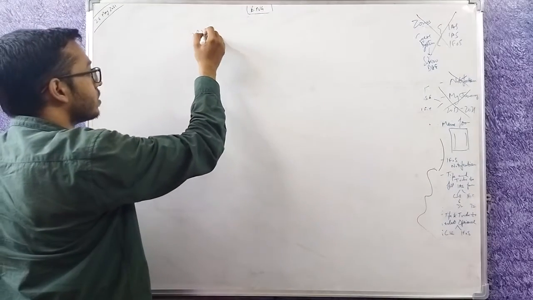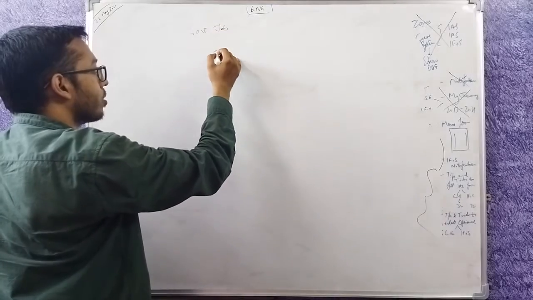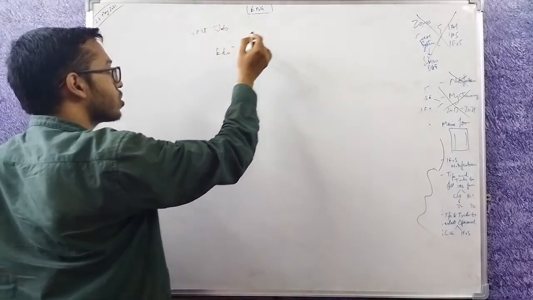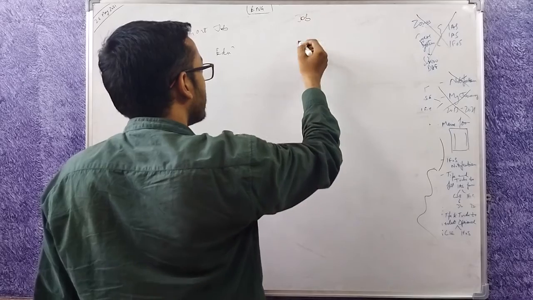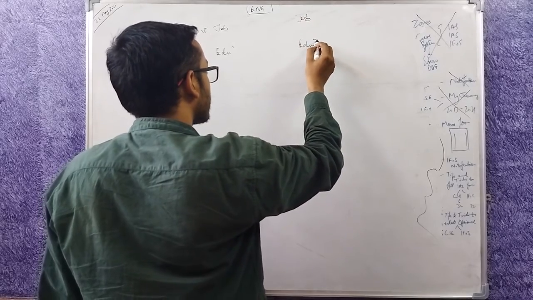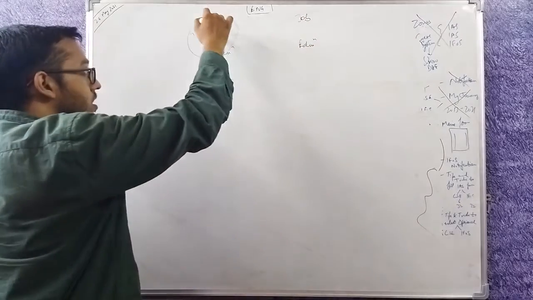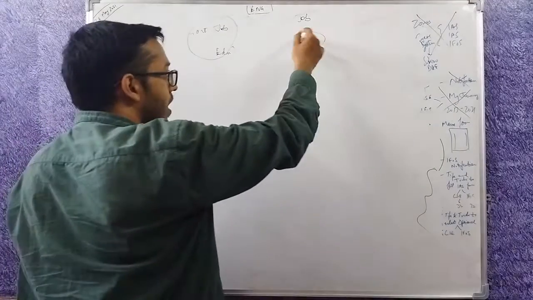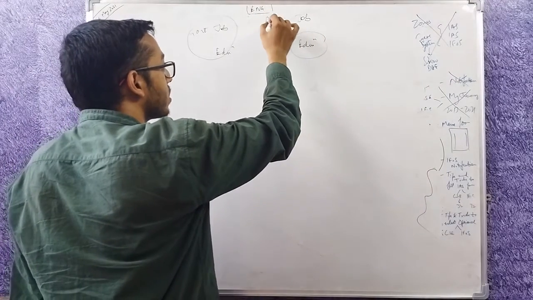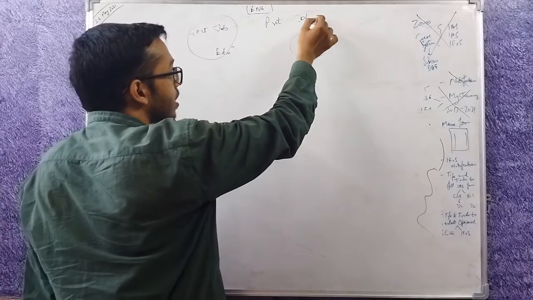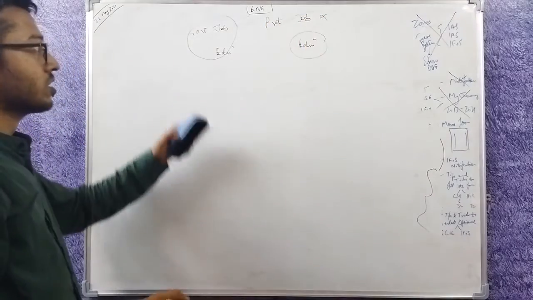Government job, government educational institutions, then private job and private educational institutions. In this case, there is reservation. In private educational institutions, there is reservation. In private jobs, there are no reservations.